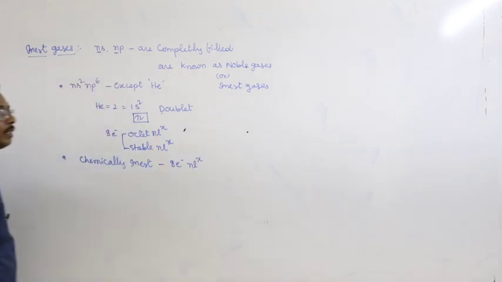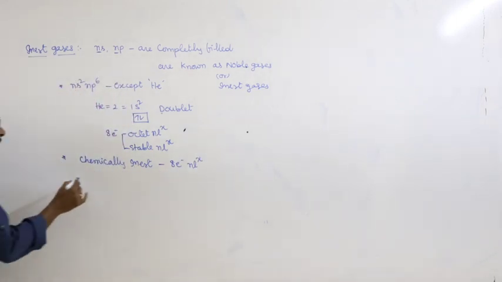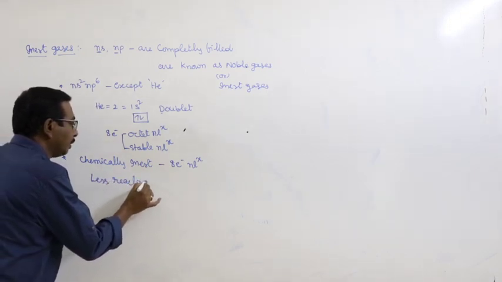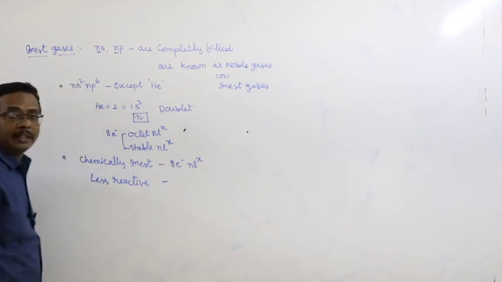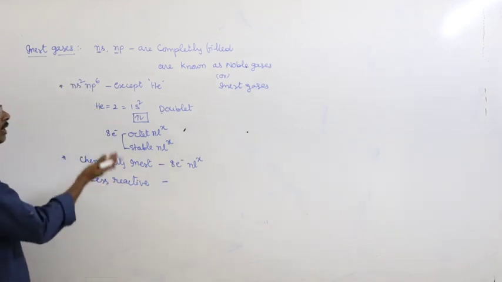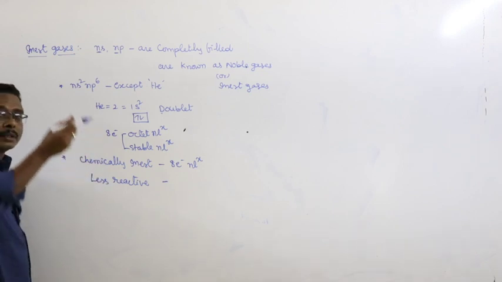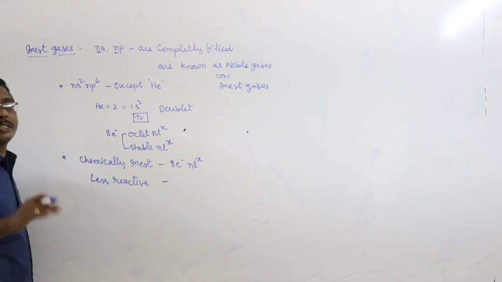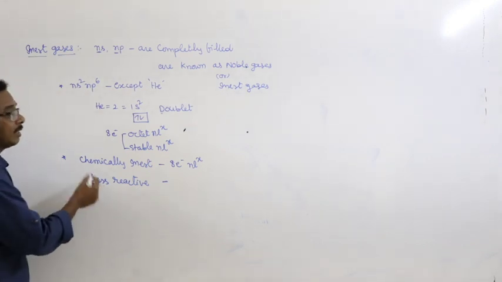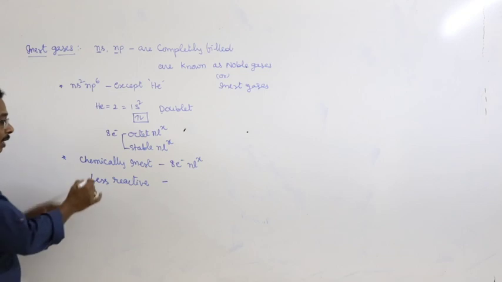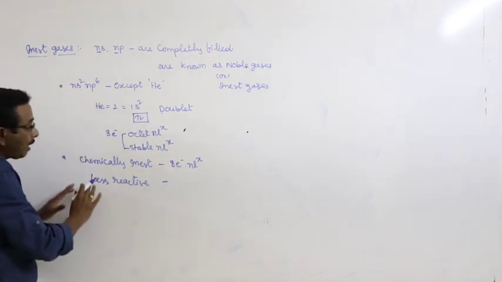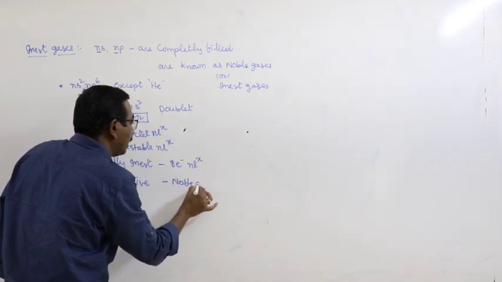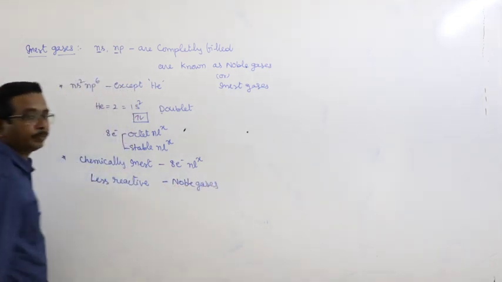Due to octet configuration, they are chemically inert, as well as less reactive. They do not react with any other elements. Under special conditions only, they combine with or react with some particular elements like oxygen and fluorine. That too, only krypton and xenon react with oxygen and fluorine, resulting in the formation of compounds. So here inert gases are less reactive, and as a result of that, they are also known as noble gases.